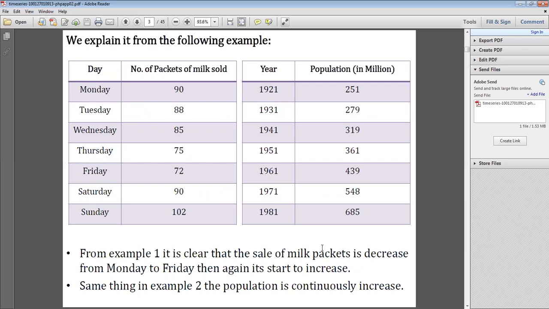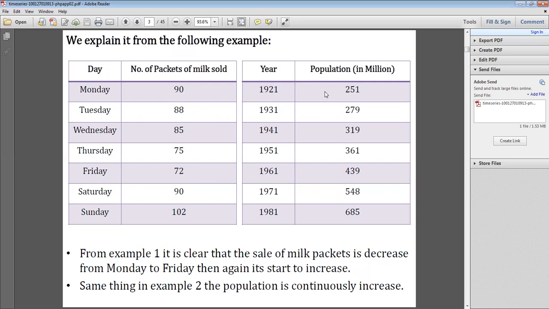See, for example, here we have days, Monday to Saturday, and the number of packets of milk sold. Now we have to observe. What is the number of packets of milk sold on Monday? 90, Tuesday 88, 85, 75, 72, Saturday 90 and 102.